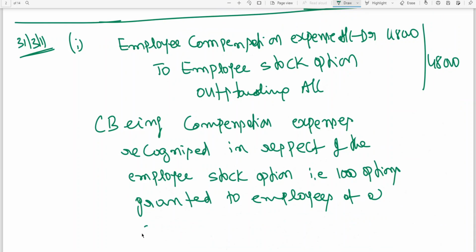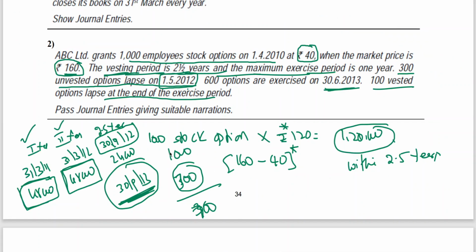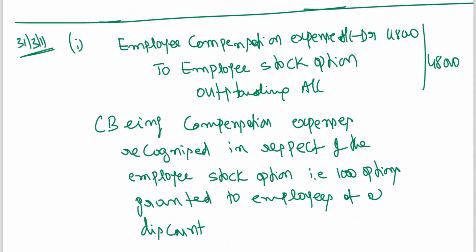Narration can be according to your own words, but just to explain, a discount of 120 rupees means intrinsic value of option. I have told you how you got 120: market value 160, it has been offered at 40 rupees, means discount of 120. At a discount of 120 rupees each,